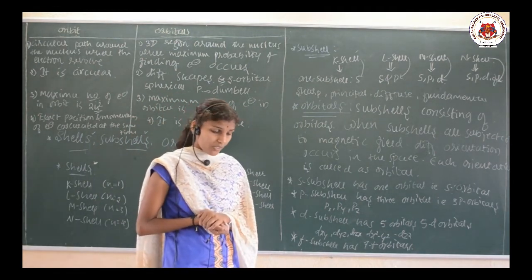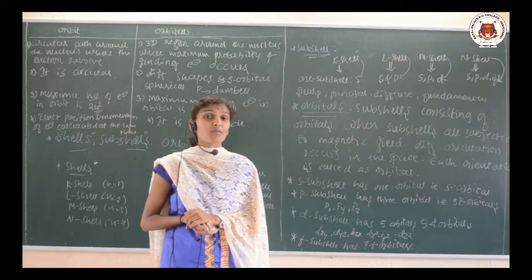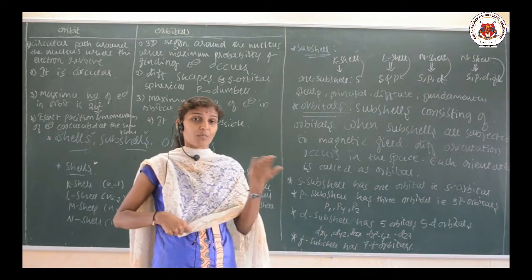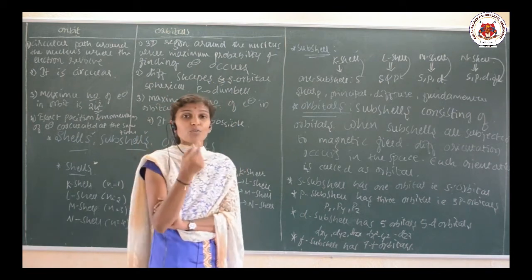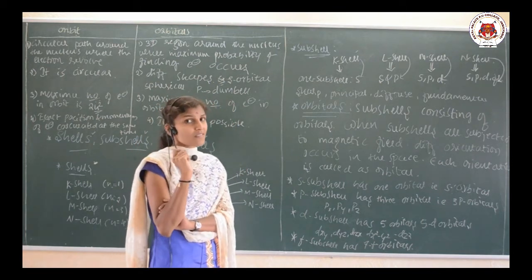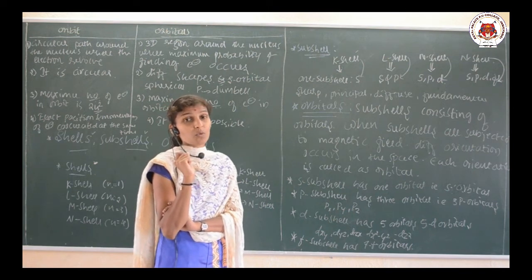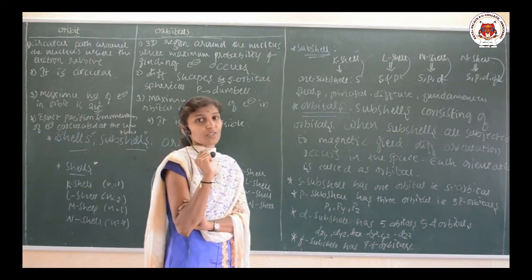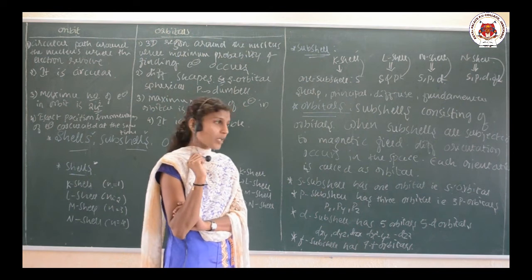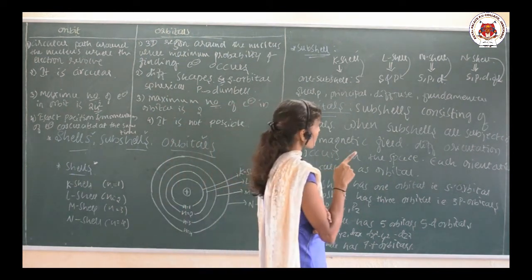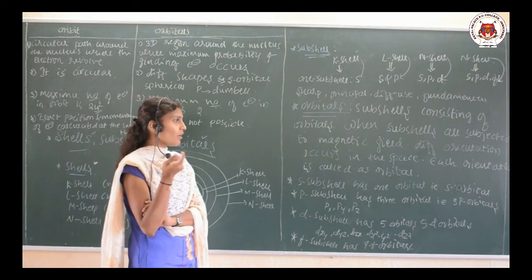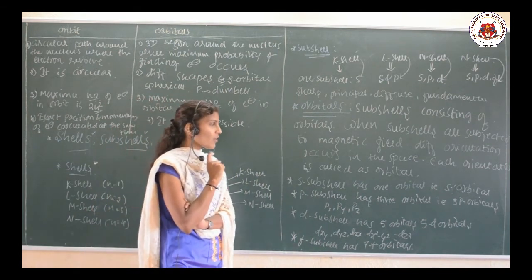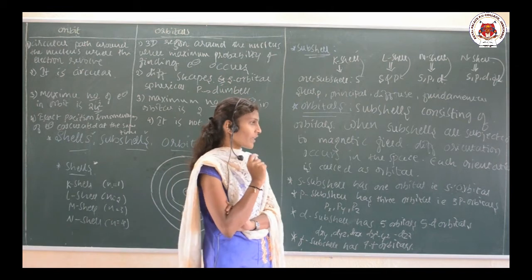And now these subcells further consist of the orbitals. When the subcells are under the influence of the magnetic field, they orient. The different orientations shown by the subcells are called orbitals. So, when the subcells are subjected to the magnetic field, different orientations occur in the space.